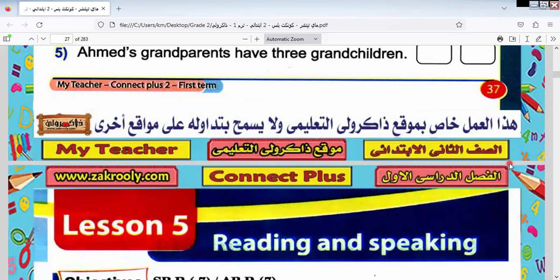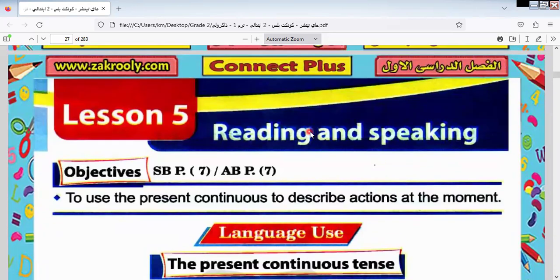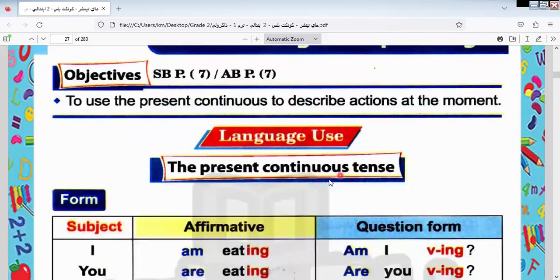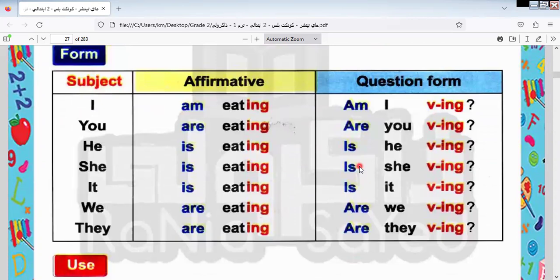Today I stop here on lesson 5 about the present continuous tense. I will give you a bit about it.